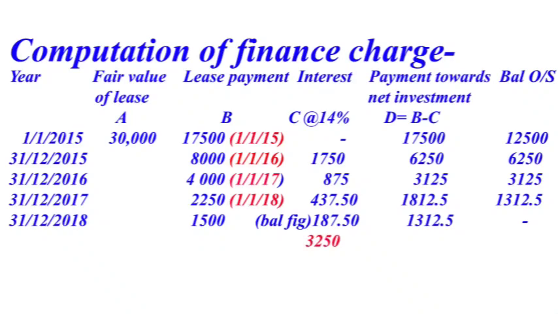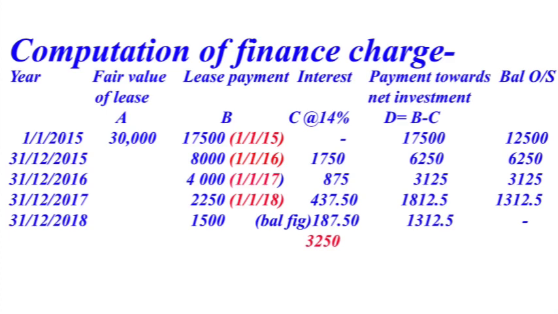Then on 31st December 2016, interest payment 875. 6,250 is our outstanding balance. 6,250 into 14% comes to 875. This 875 is included in the lease payment we made on 1/1/2017, 4,000.